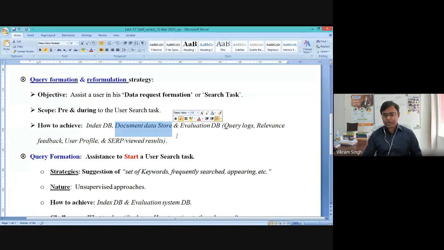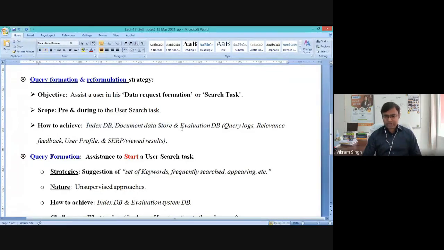So along with these two stores, the index database and the document data store, these two components store all the possible extracted information, right? All the possible information extracted maybe from the internet, or from your desktop systems, or from any web entity. That's one part.